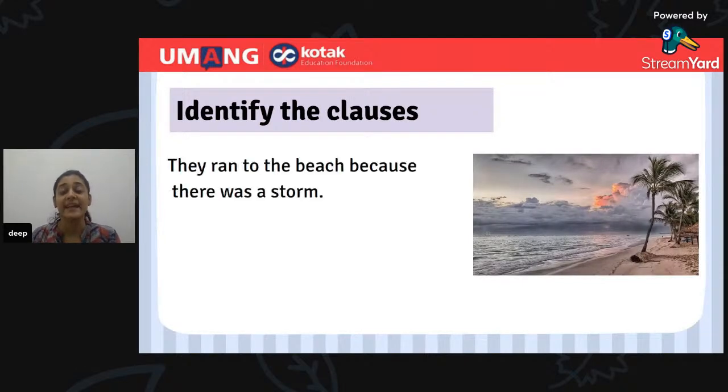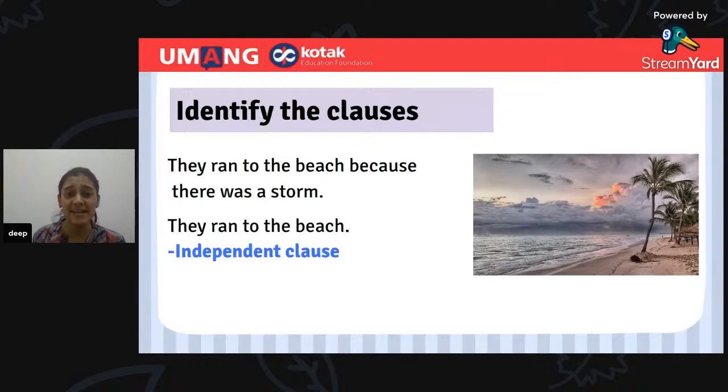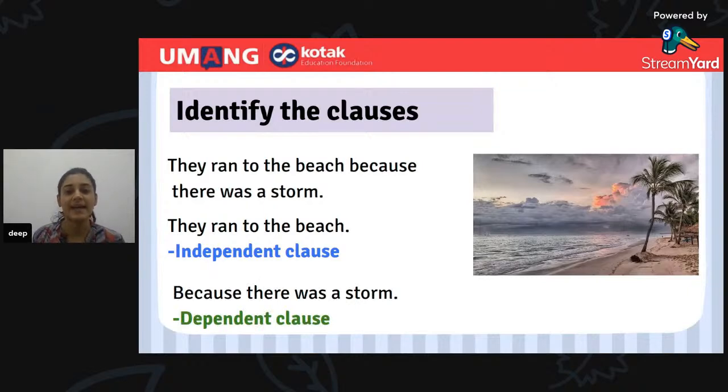Get ready. They ran to the beach because there was a storm. Quickly let me know which is an independent clause and what is the dependent clause here. This is very easy. Yes, correct. They ran to the beach is the independent clause. Because there was a storm is the dependent clause.